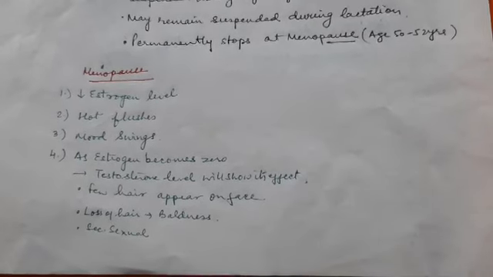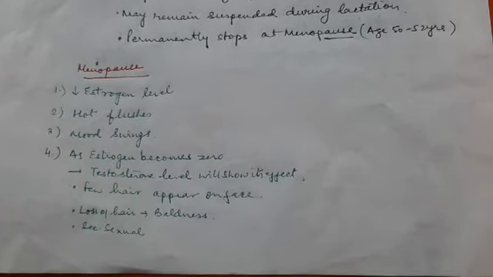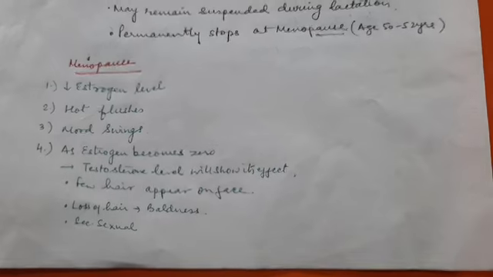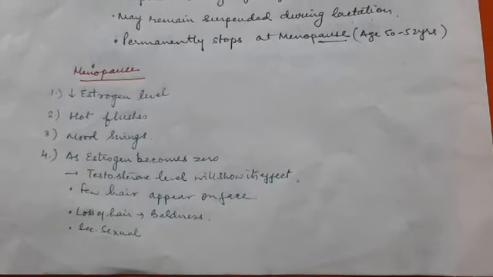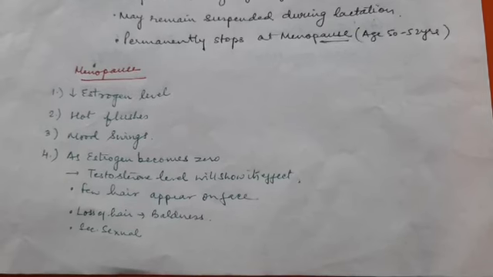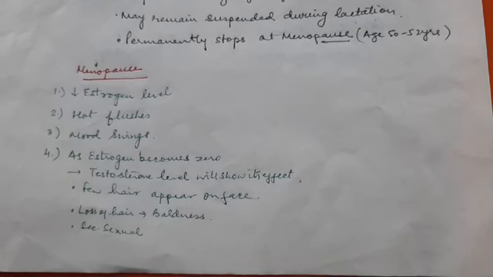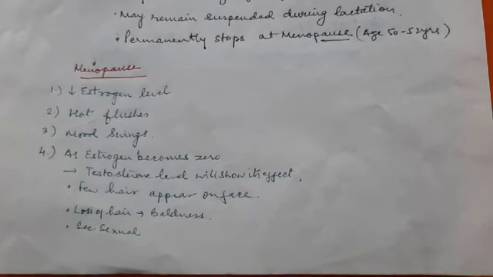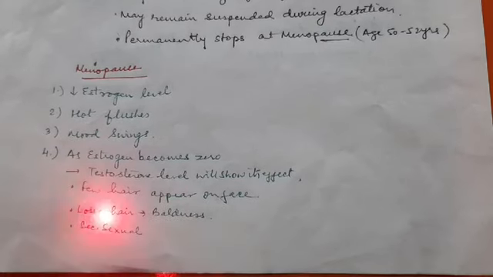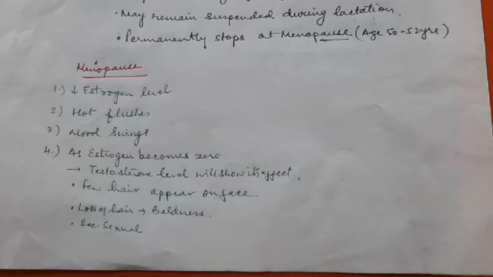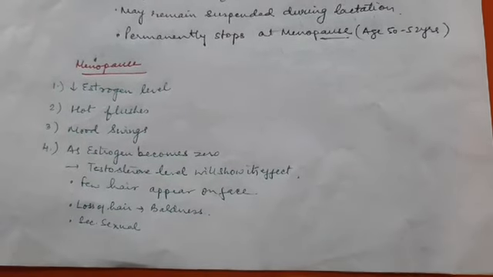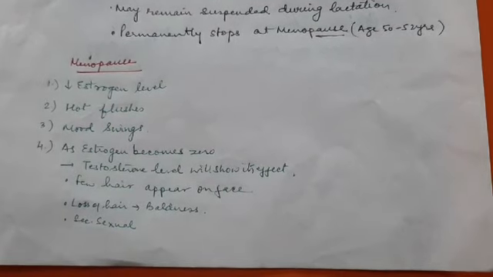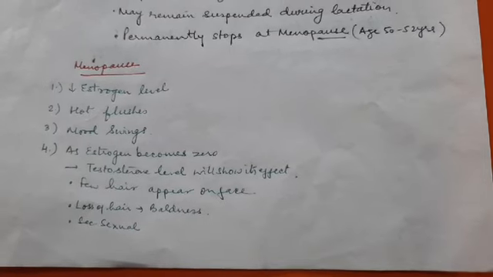Those changes are: few hair appear on the face, which is a typical male characteristic, and it is the effect of testosterone. All throughout the life, estrogen level is maintained very high. Testosterone shows no role or symptom, but at this stage testosterone may also show some characters like facial hair, baldness, etc. That is loss of hair. So these are all secondary sexual characteristics which are seen in male, but they are only seen when the estrogen level is low and testosterone level goes higher. So they might appear during menopause.